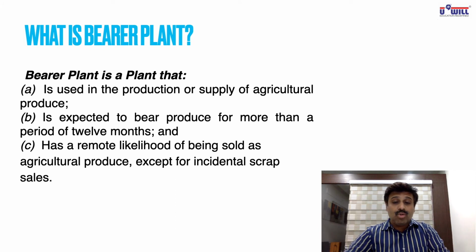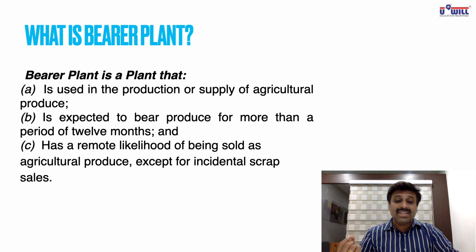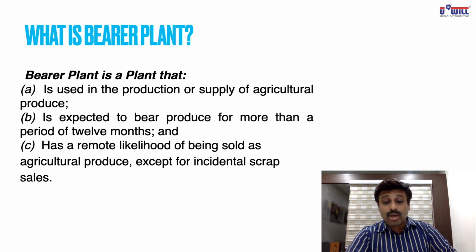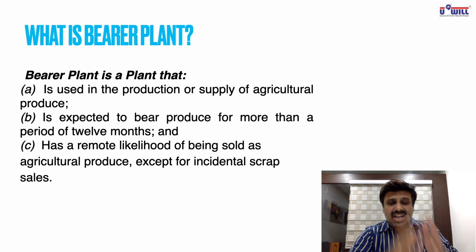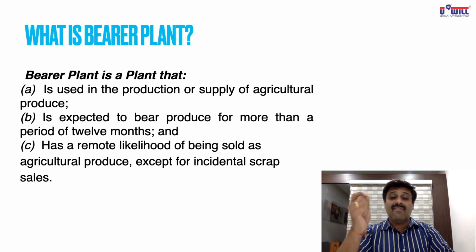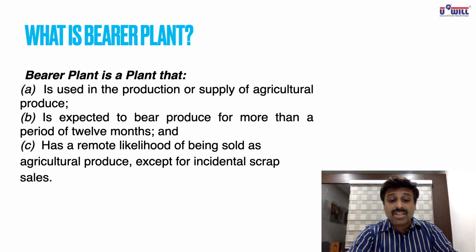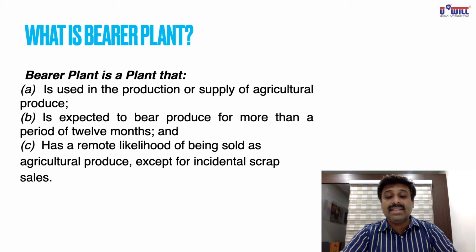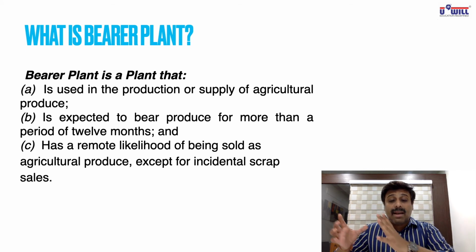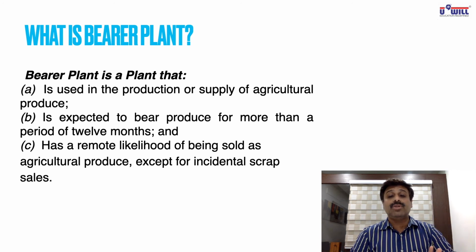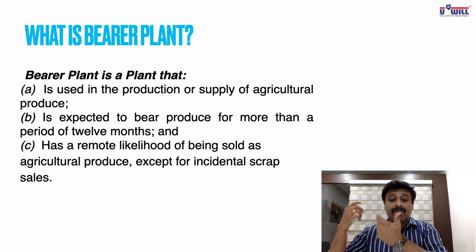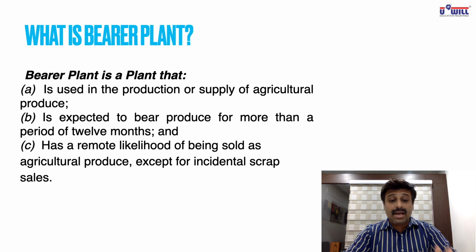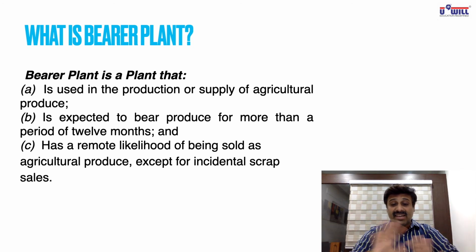You don't cut the tree. You don't harvest the plant itself. Only fruits are taken out and sold. So it is expected to bear the produce for more than a period of 12 months and has a remote likelihood, means very less chances. Underline remote likelihood and write very less chances of being sold as agricultural produce except for incidental scrap sales. Means the entire plant itself you are not going to sell as a produce. In case of wheat crops, you take out the entire plant and then the produce, and the plant itself is also sold as scrap. Here you don't sell the plant itself, means the main tree itself is not sold.